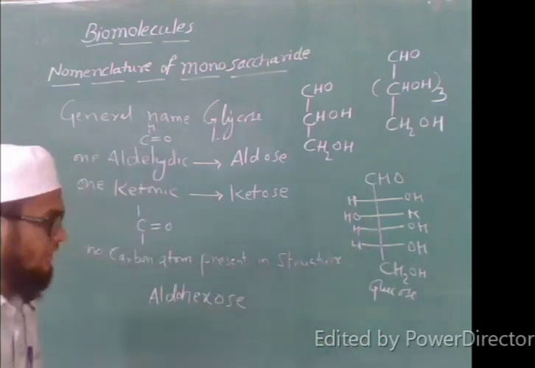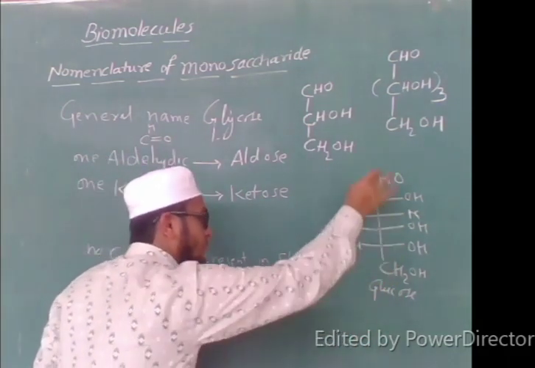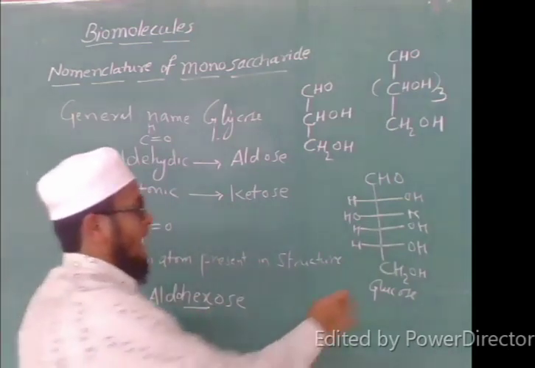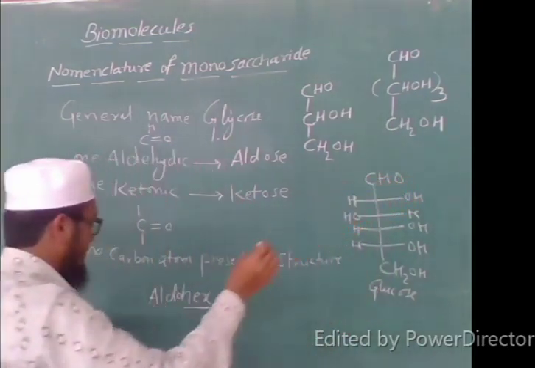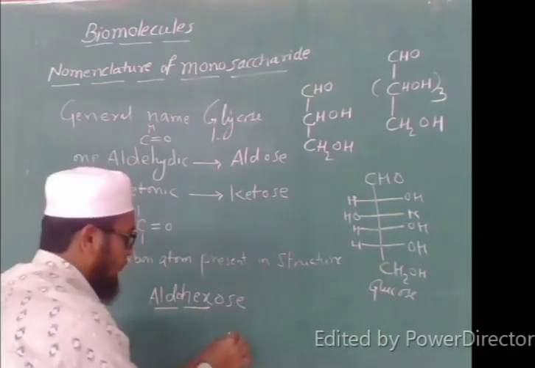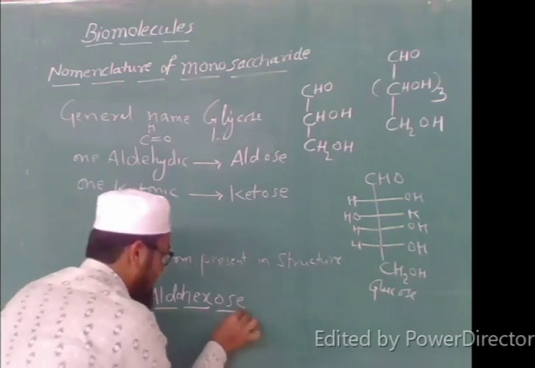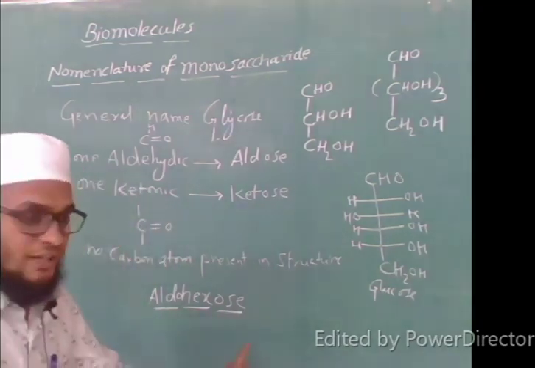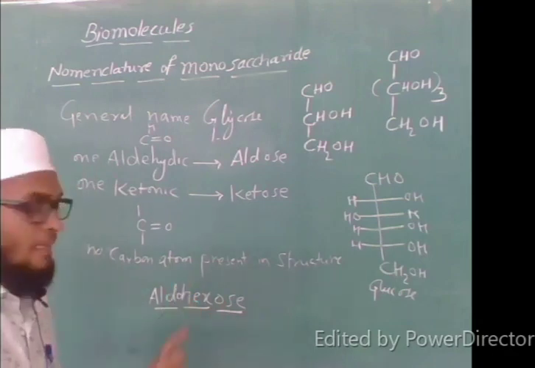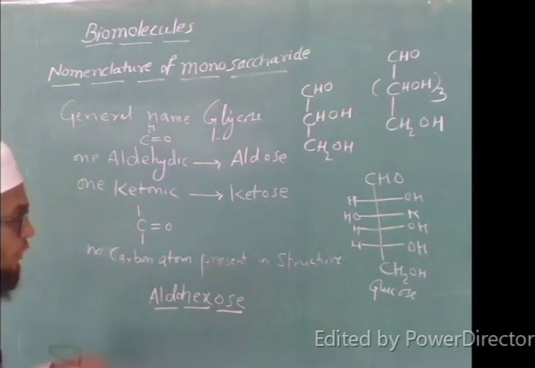Once again, let's see. This is a glucose structure. It has 6 carbon atoms, that's why it has hex here. It has an aldehyde group, that's why it has aldo here. And it is a type of monosaccharide, so it has OSE, the type of carbohydrate. That's why I wrote OSE here. So it is aldohexose.